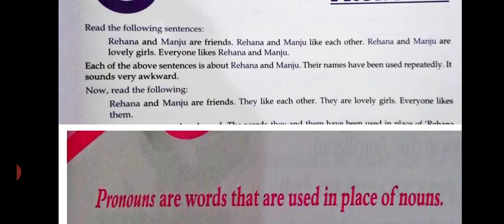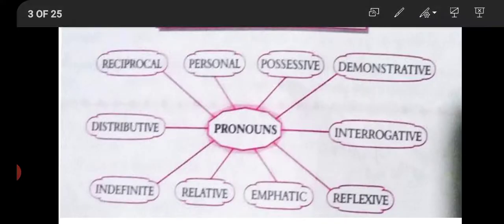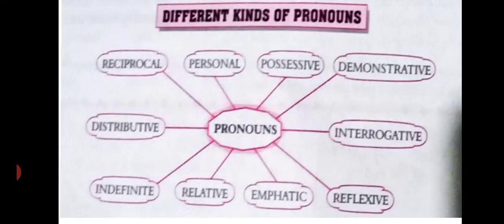Rehana and Manju are friends. They like each other. They are lovely girls. Everyone likes them. Now it does not sound awkward. The words they and them have been used in place of Rehana and Manju. Such words are used to avoid repetition of a noun. So pronouns are words that are used in place of noun. Now here are different kinds of pronouns.